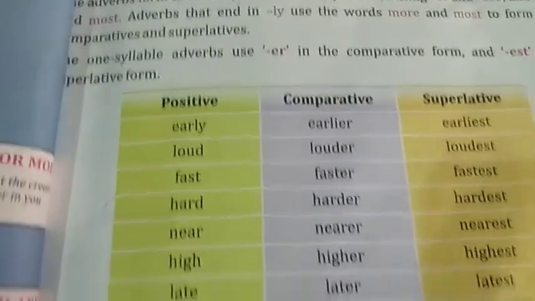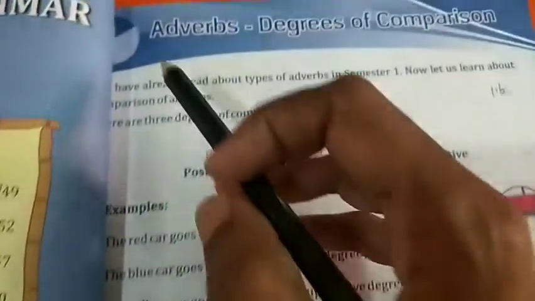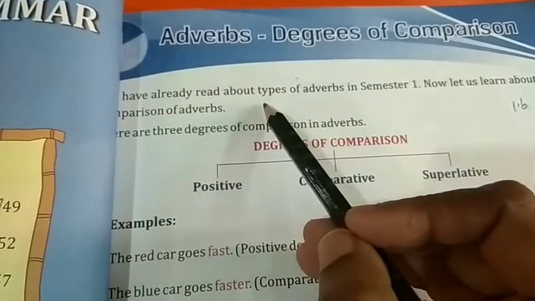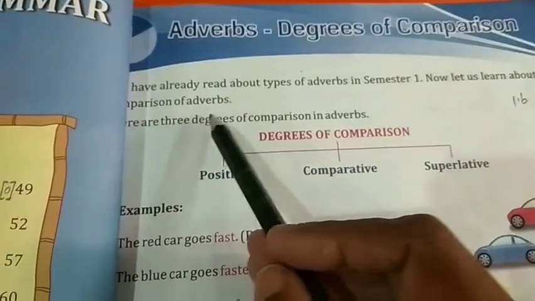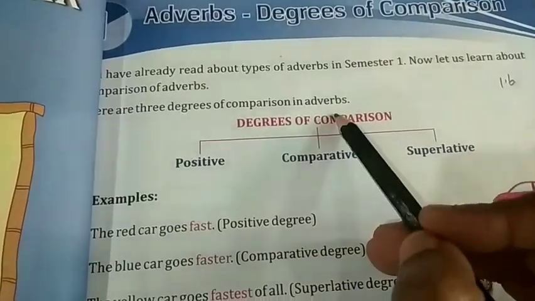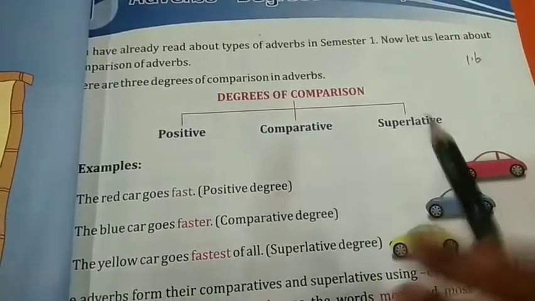Children, I'll read the lesson once more. All of you take out page number 49. Adverbs, degrees of comparison. We have already read about types of adverbs in semester 1. Now let's learn about comparison of adverbs. There are 3 degrees of comparison in adverbs. What are they? Positive, comparative and superlative.